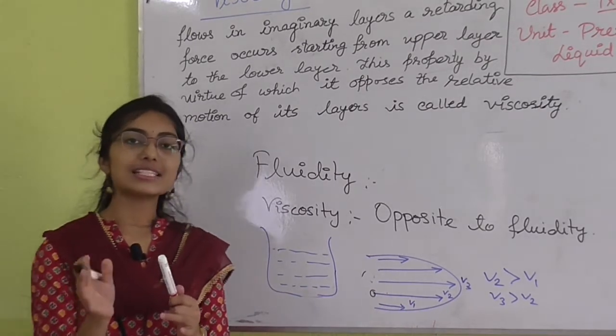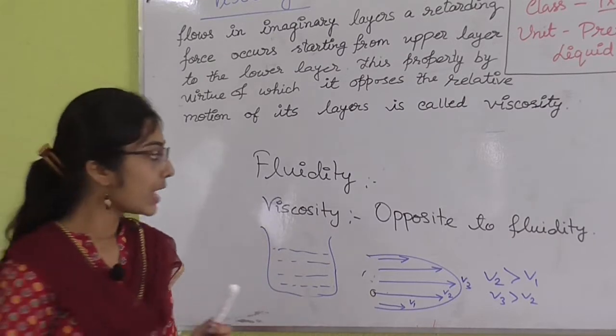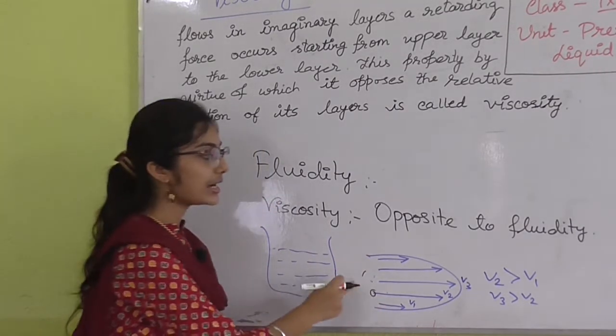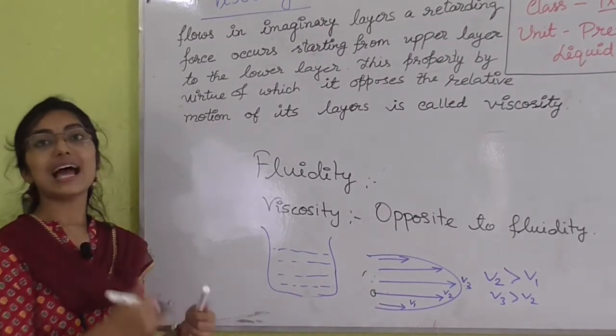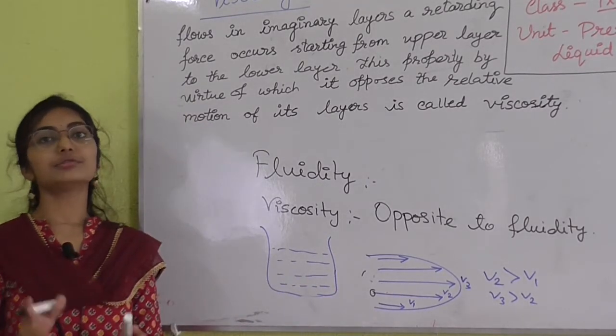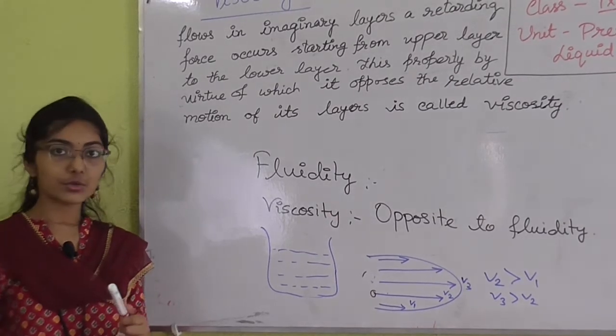So there is basically a difference of forces, a difference of velocity. The lower layer tries to oppose the velocity, the upper layer tries to increase the velocity. When this is happening within the liquid particles, there is a difference of force. This retarding force generates the viscosity.